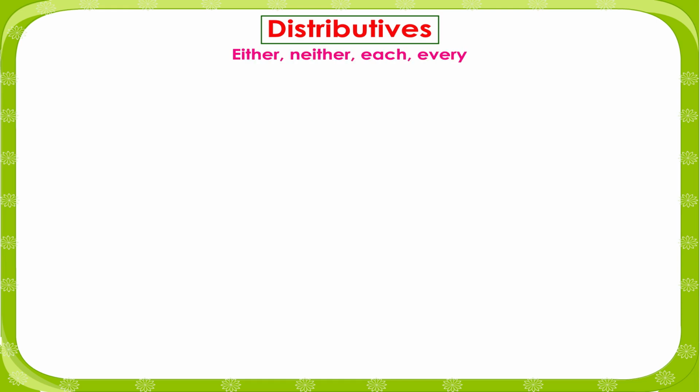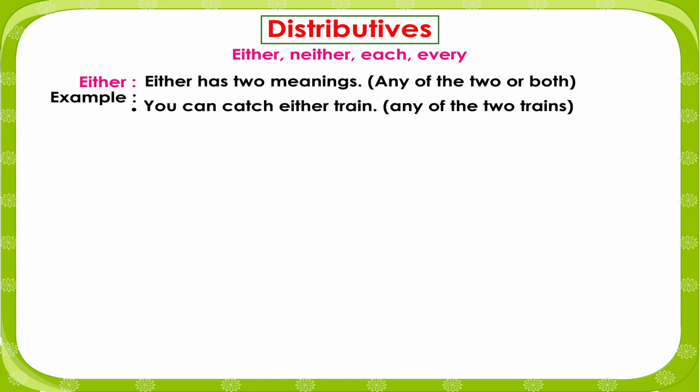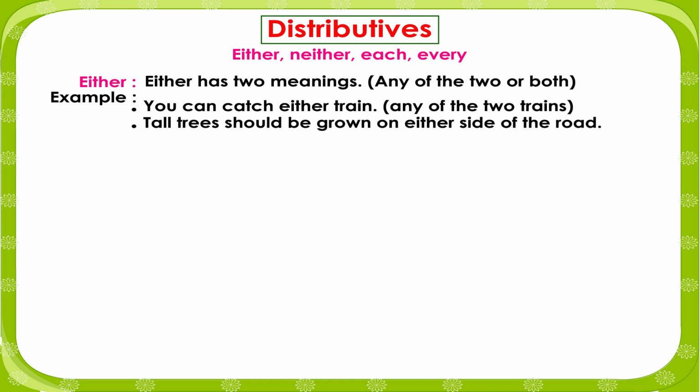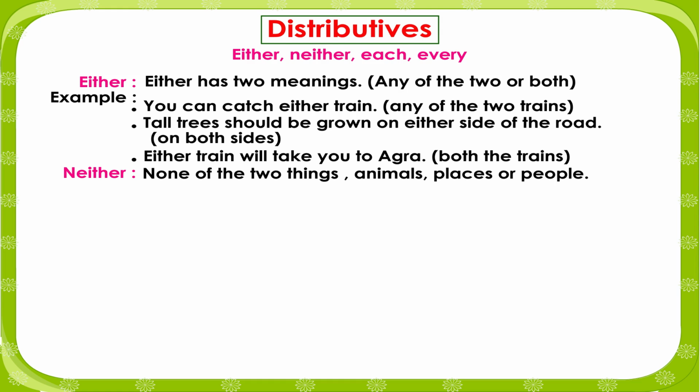Distributives: either, neither, each, every. Either has two meanings: any of the two, or both. Example: You can catch either train, any of the two trains. Tall trees should be grown on either side of the road, on both sides. Either train will take you to Agra, both the trains.